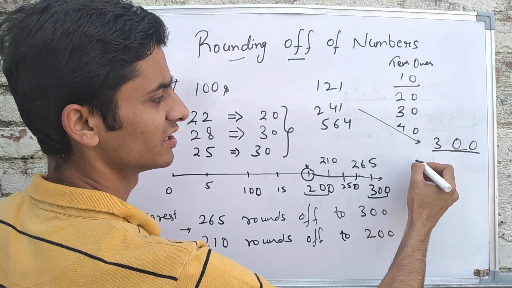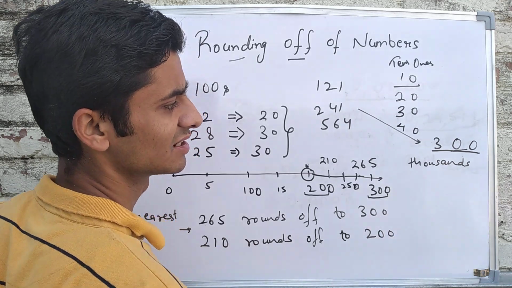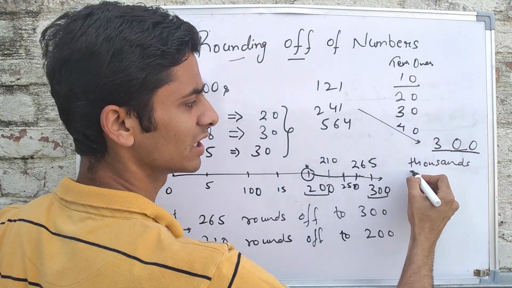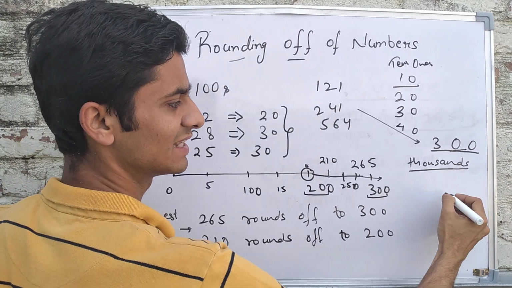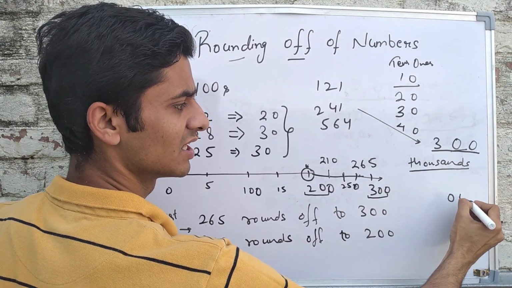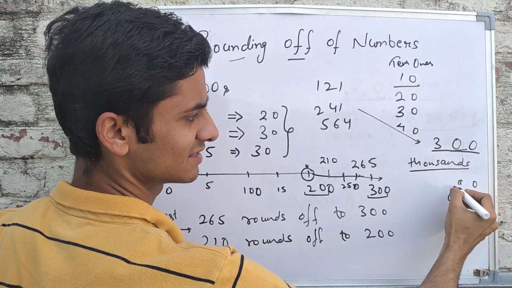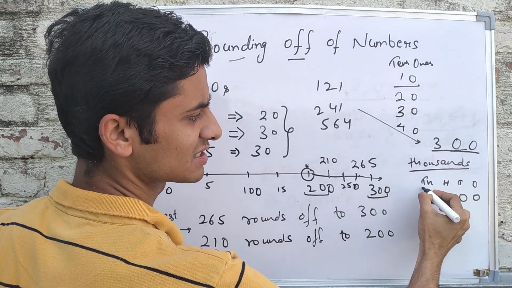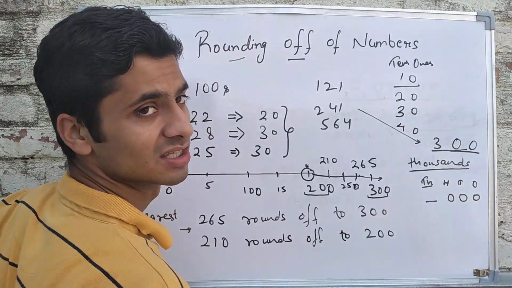Similarly, we can round off in terms of thousands, 10,000s, lakh, 10 lakh. If someone asks you to round off to the nearest thousands, how many zeros are there in thousand? Three. Ones, tens, 100, 1000. After the thousands place, all the digits must be 0.